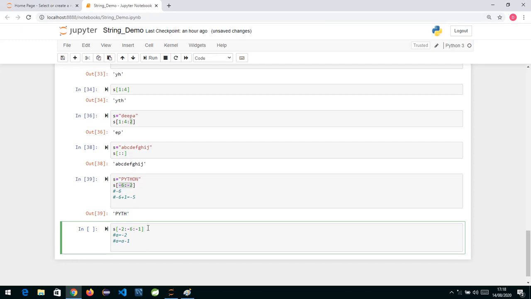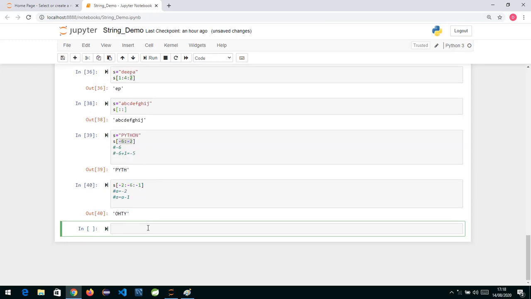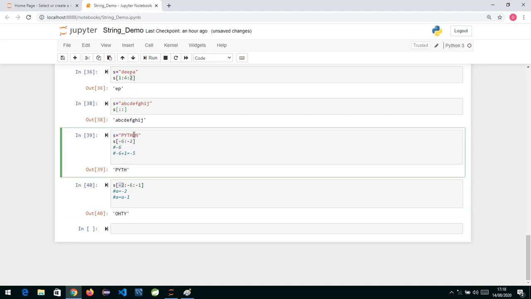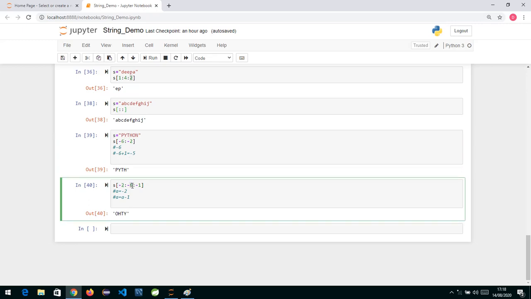The way I told you, step can be positive, and step can also be negative. So if we write this, it has started backwards. -2 is this position, -2 is O. This is -1, -2, so it extracted first -2, after that it became -3, so H, then -4, and then -5. As you have written -6, it is not going to take -6, it will stop at -5 only. So whenever we are extracting characters, we can go backward or forward, both ways.